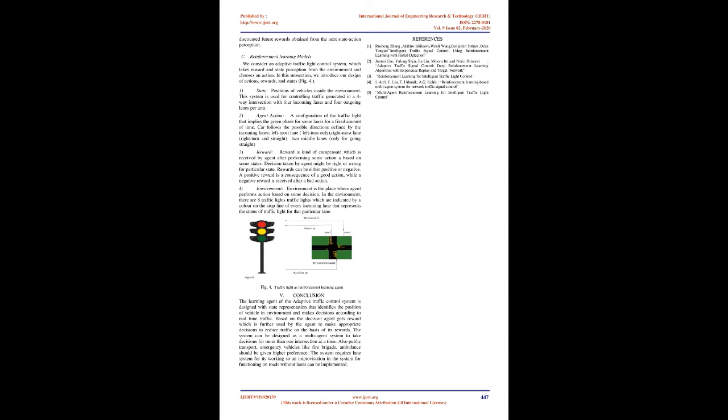This system is used for controlling traffic generated in a four-way intersection with 4 incoming lanes and 4 outgoing lanes per arm. 2. Agent action, a configuration of the traffic light that implies the green phase for some lanes for a fixed amount of time. Cars follow the possible directions defined by the incoming lanes: leftmost lane, left turn only; rightmost lane, right turn and straight; 2 middle lanes, only for going straight.